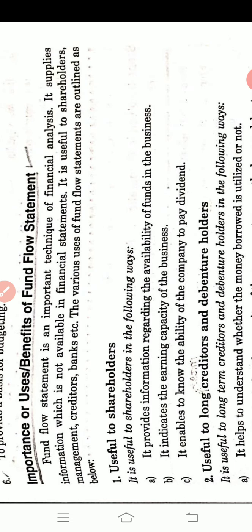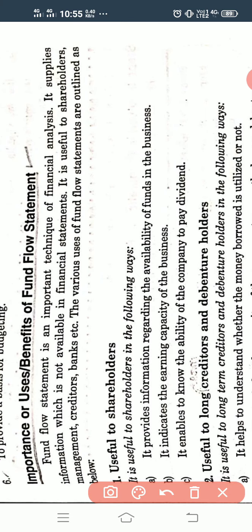The various uses of fund flow statements are outlined as below. We'll see one by one who the users of this fund flow statement are. The first one is the shareholders. It is useful to shareholders in the following ways. It provides information regarding the availability of funds in the business. The shareholders require this information, right? How much funds are available in the business, so that they can get the dividend out of it.